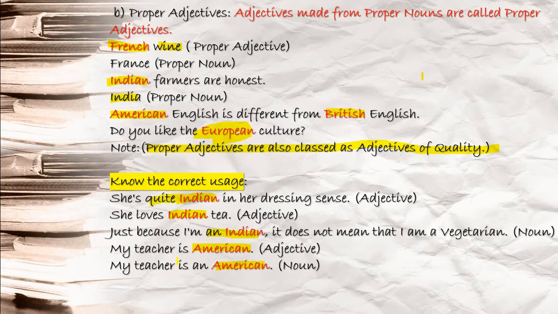This is what you have to understand. I can say her husband is British, meaning relating to Britain. But when you say her husband is a British, this is your noun term. First one is British, adjective; is a British, noun term. This is what you have to understand.